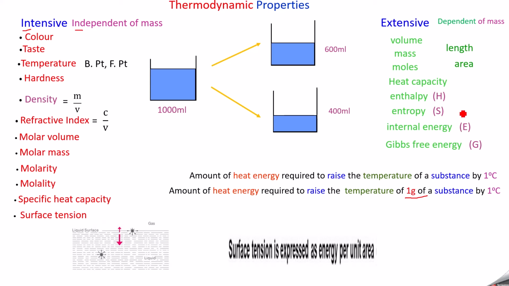So next we have, when you add an intensive property with an intensive property, it becomes an intensive property. When you subtract the intensive properties, it will become an intensive property. When you divide, also we are getting an intensive property. When you multiply the intensive property with an intensive property, we are getting an intensive property. So you remember this one.